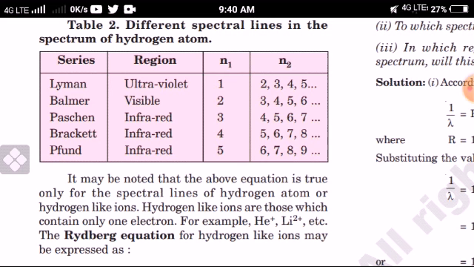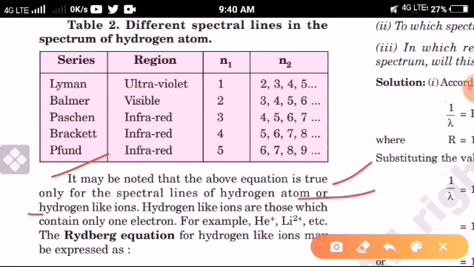Understand? So it may be noted that the above equation is true only for the spectral lines of hydrogen atom or hydrogen-like ions. You know about hydrogen-like ions or hydrogen spectrum. So hydrogen-like ions are those which contain only one electron. That means hydrogen. For example, He plus, Li2 plus, helium, lithium ions.